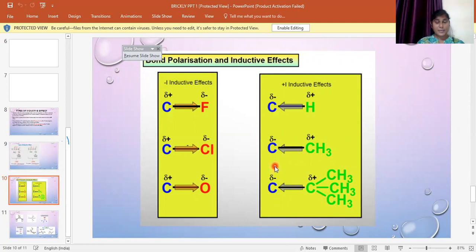Okay, we see clearly that negative inductive effect is caused when the carbon is bound to an electron withdrawing group, and positive inductive effect occurs when the carbon is bound to an electron donating group. I hope all the topics are clear. We will again meet on the Zoom app to clear all your doubts. We have studied the definition, the mechanism and the types of inductive effect.